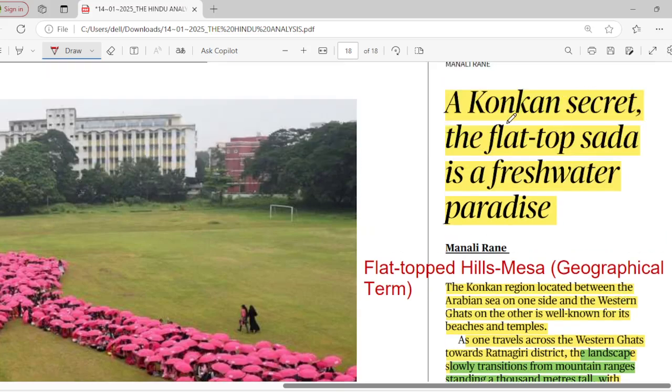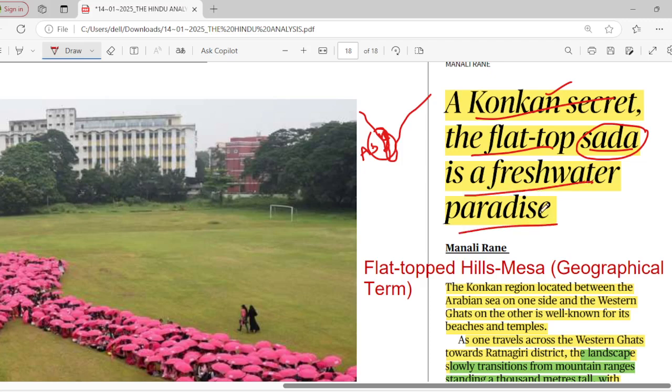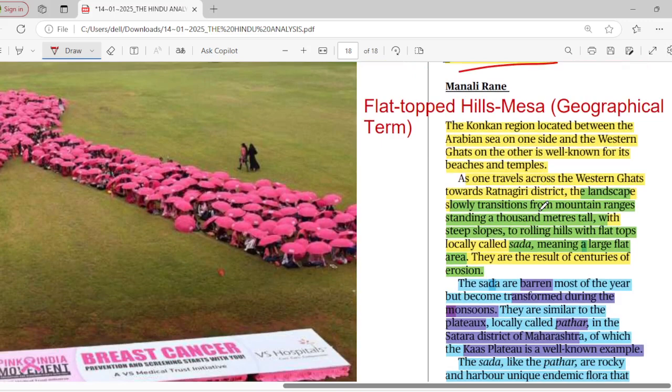The Konkan secret: you can see the Konkan region between the Arabian Sea and the Western Ghats, and you can even see the Malabar coast. The Konkan secret, the flat-top sada, you can pronounce it however you want, is a freshwater paradise. Let's see what they are talking about here.